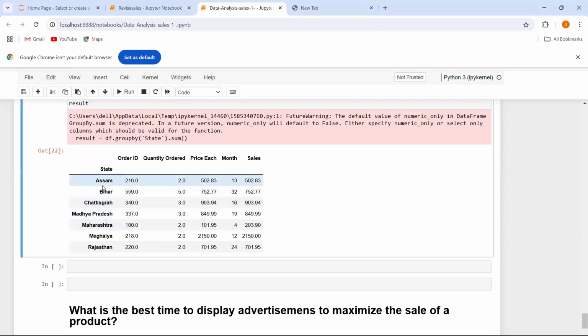So here, this is a sum. You can see order ID, the total quantity ordered, the total price of each, the total month, and sales over here. So let's just focus on state and on the sales. You can see over here, असम में आपकी कितनी सेल हुई है 502, and you can see महाराष्ट्र में आपकी कितनी सेल हुई है 203.